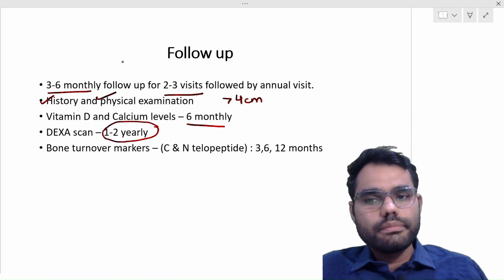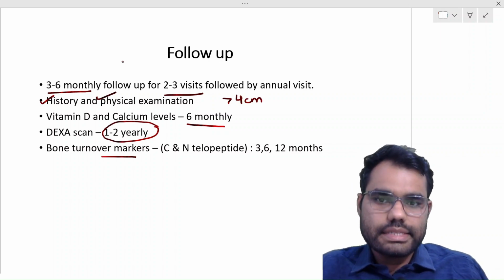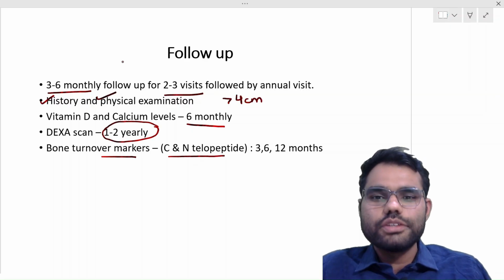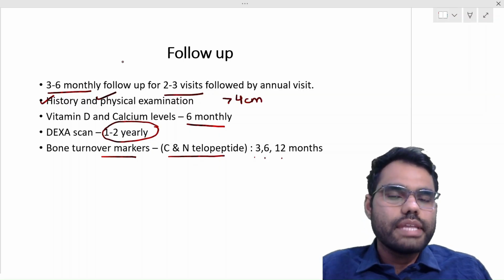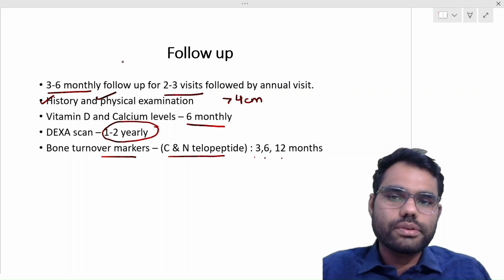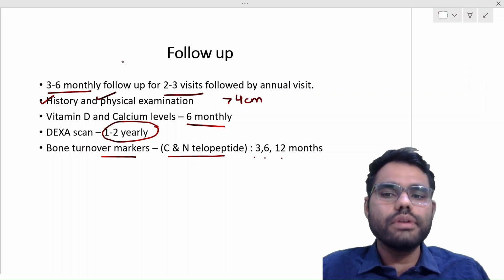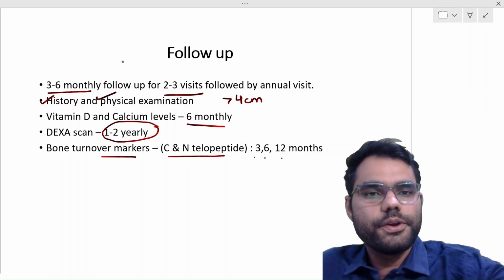And then there are markers of bone turnover that we discussed, C and N telopeptides. So they should be done at 3 months, 6 months and 12 months to see how much improvement there is in osteoporosis, right? So they should fall as we treat osteoporosis. So these markers will go down. These are bone resorption markers, right?